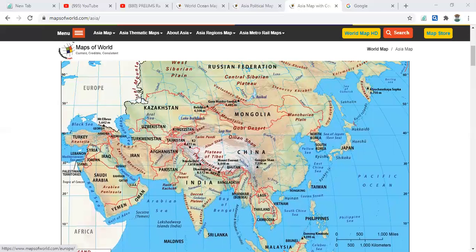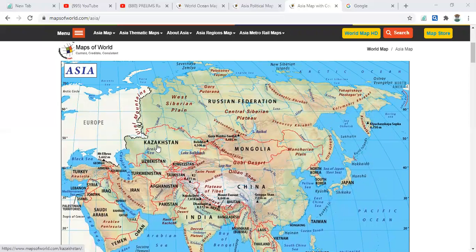And here you can see the Aral Sea. The Aral Sea is a very important sea in Kazakhstan and Uzbekistan. And here Lake Baikal is there in Russia. It's a very important lake in Russia and even in the Asian continent. And this is called the Siberian plain or Siberian plateau, which is in Russia. These are the physical features of the Asian continent.